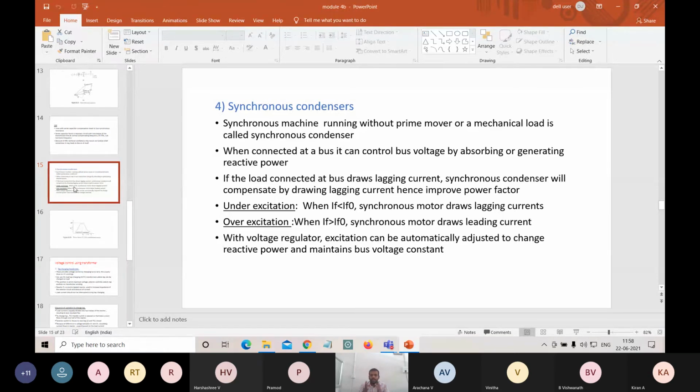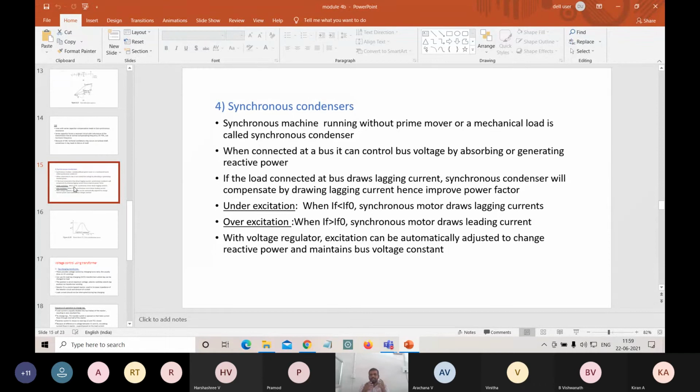Okay, those where IF is less than IF naught. So this is the concept. So this is how actually a synchronous condenser works. If you are placing this synchronous condenser at any bus terminals, it also performs as a voltage stabilizer, a voltage controller. What is meant by voltage controller? It acts as a voltage controller by injecting the reactive power or absorbing the reactive power.